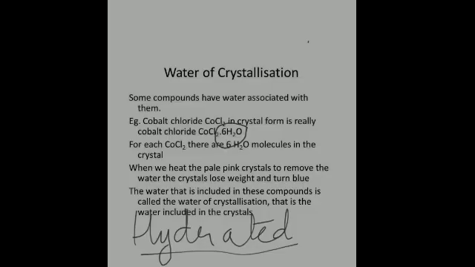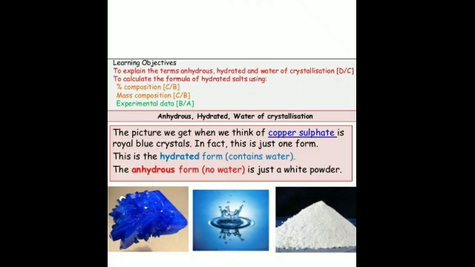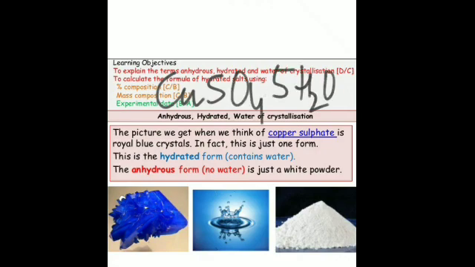Now you can see over here, this copper sulphate is blue in color, crystalline copper sulphate CuSO4·5H2O. When it is heated, it changes to white anhydrous form, which is just a white amorphous powder. Amorphous means non-crystalline powder. So in simple terms, you can write it in the form of an equation.